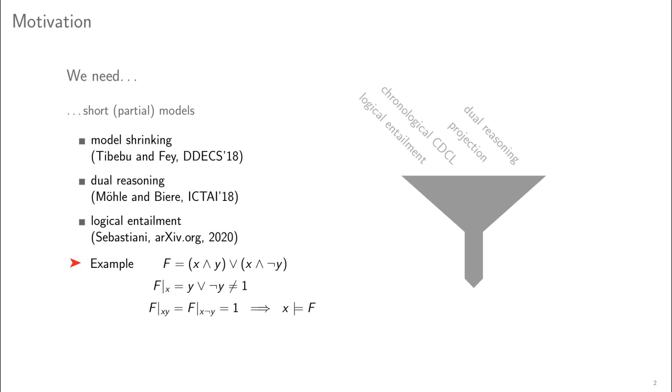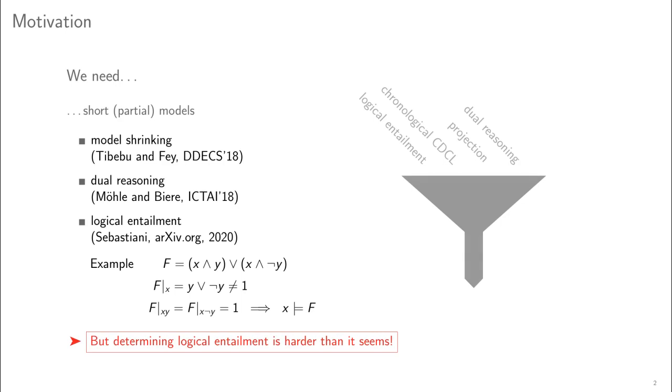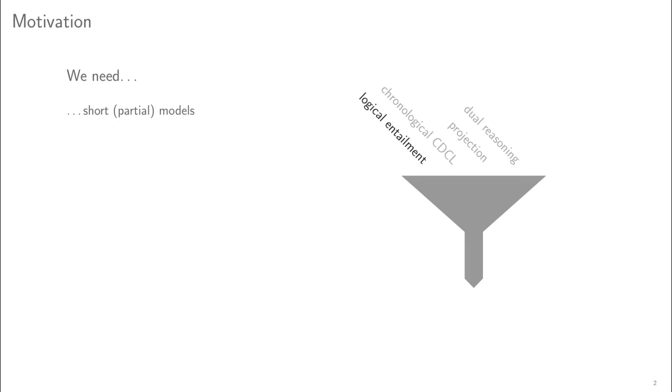In the worst case, it needs to assign all unassigned variables before finding a model. In a more realistic example, determining entailment might result in avoiding a significant amount of decisions. But determining logical entailment is harder than it seems. In our work, we chose to test for logical entailment. This test is crucial, and we are going to present it in 4 flavors with different strengths together with examples.